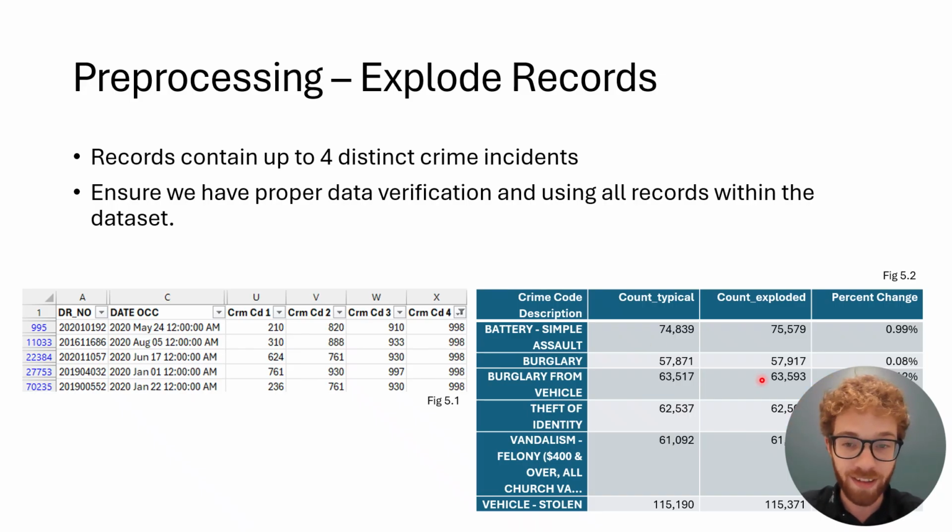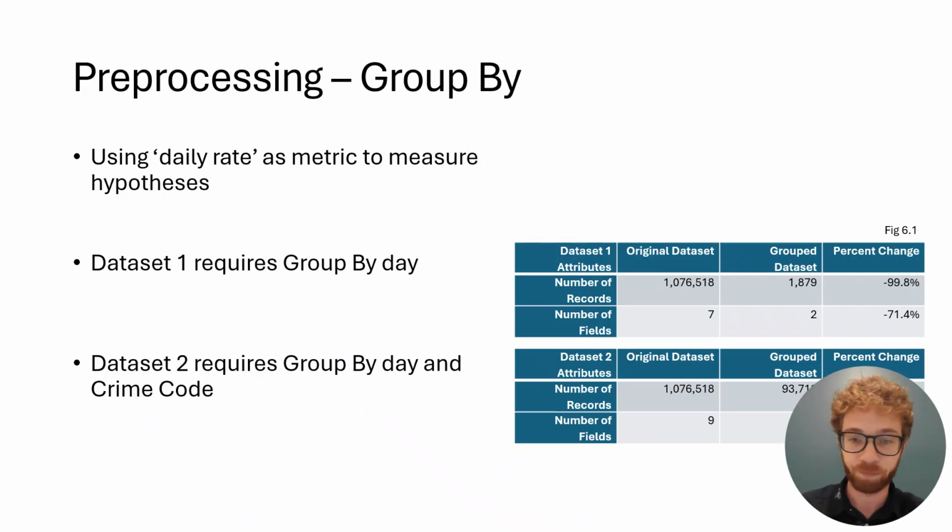We can see that exploding the records doesn't add a ton of data. Before we exploded, we had around 74,800 battery simple assault cases. And after we exploded the records, we increased it by about 1,000. So that's about a 1% change. Not a huge difference, but I think it's important to make sure we get all of the data for this analysis so it's as accurate as possible.